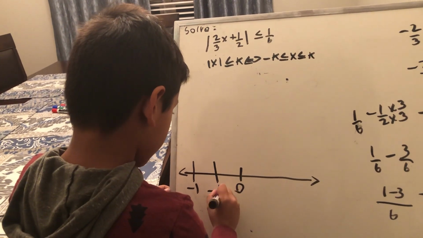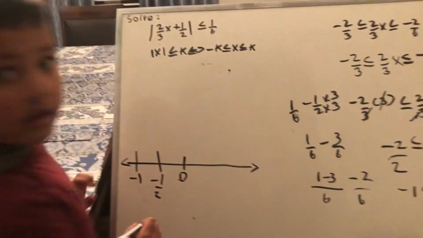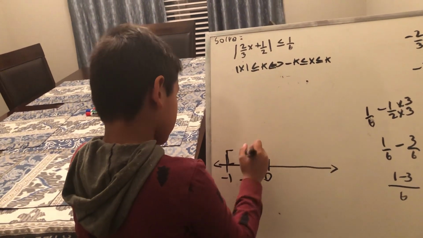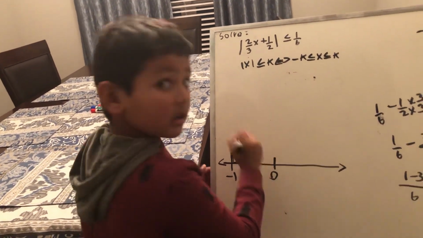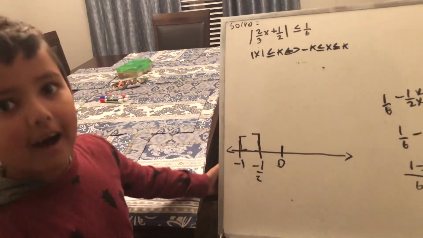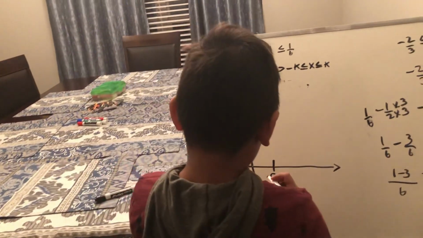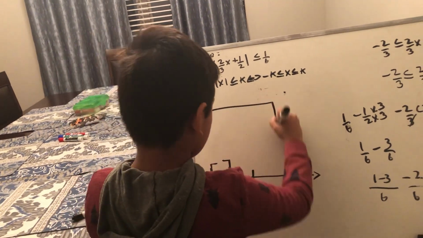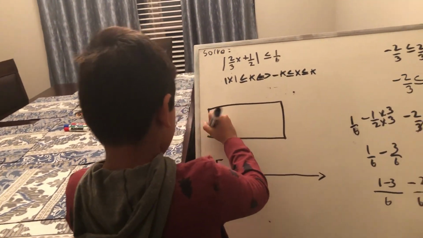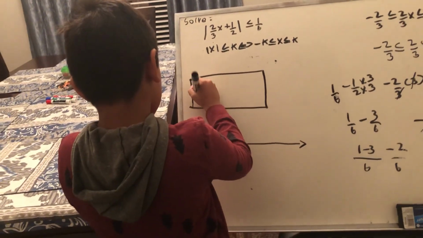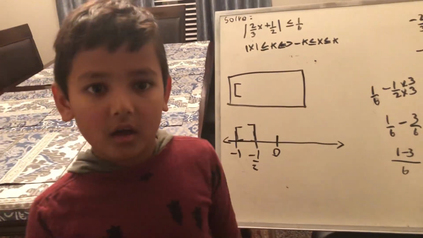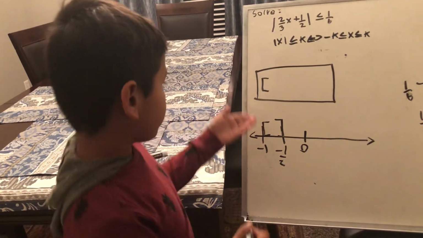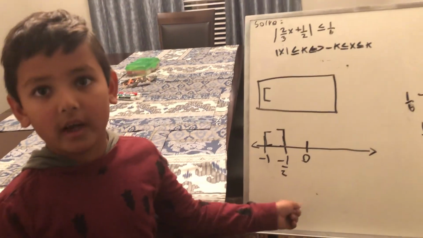The interval will use brackets because it's a non-strict inequality, so it includes negative 1 and negative 1 half.